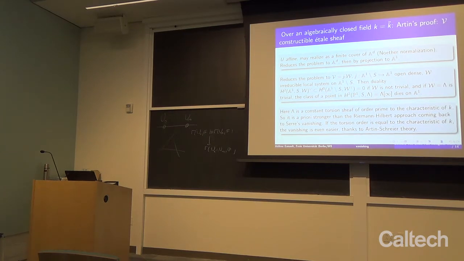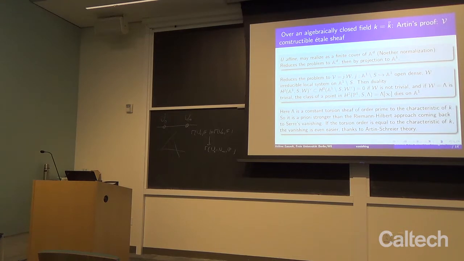And this is written here, that duality is telling us that the cohomology we want to kill, at least the dual of it, lies in the zeroth cohomology of the dual local system. So in particular, if this irreducible local system is not trivial, this kills this cohomology already.